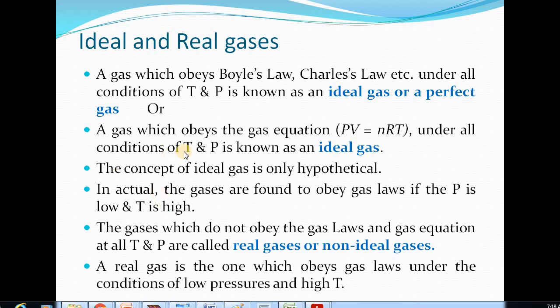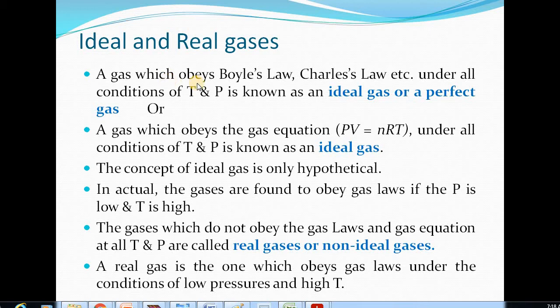Good morning, dear students. In today's lecture, we will discuss the concepts of ideal and real gases. We will go through the various differences between ideal and real gases. What are the various deviations observed in case of real gases? So, defining ideal and real gases first.